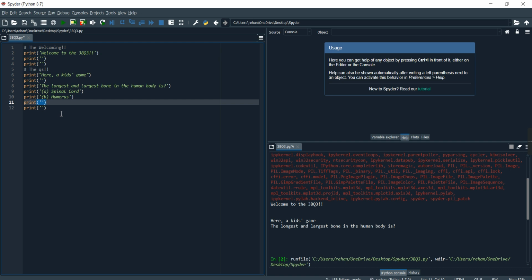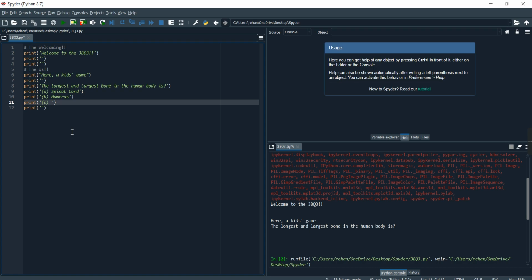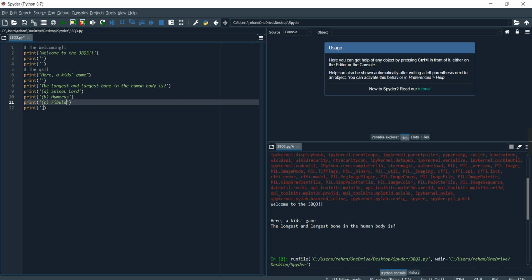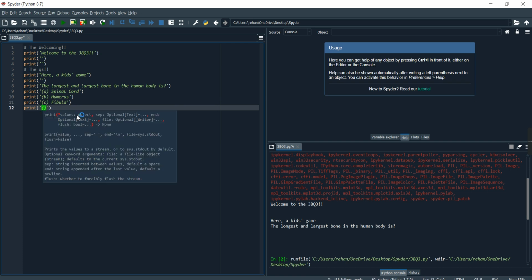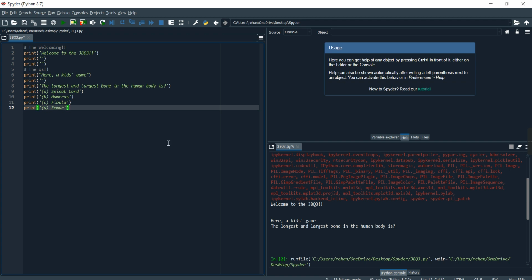Okay, over here let's write the C part. Over here let's write in a bracket, C is fibula, but the correct answer is femur. And don't think that this is getting a science class. It's still a coding tutorial, even though it's feeling like a science class. Okay, so everything is working just fine. Over here, D, femur, is the correct answer. So before the quiz, we're gonna be creating one more section. But let's get over with the questions first, and then we're gonna be starting with the other ones, the variables.